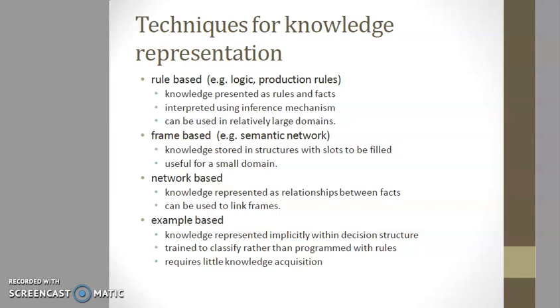So the first technique is rule-based. Examples: logic, production rules. Knowledge is presented as a set of rules and facts, which are interpreted using some inference mechanism, and can be used in relatively large domains. Predicate logic provides a powerful mechanism for representing declarative information. Rule-based techniques can be used in relatively large domains and can represent actions to perform as well as inference.